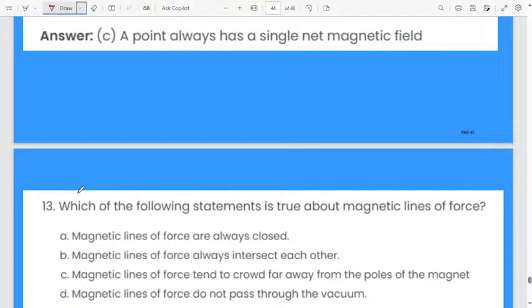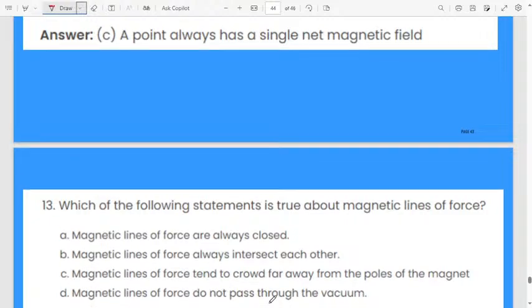Which of the following statements is true about magnetic lines of force? First one, magnetic lines of force are always closed. Next, magnetic lines of force always intersect each other. They will not intersect at all, so this is wrong. Magnetic lines of force tend to crowd far away from the poles of the magnet. Then last one, magnetic lines of force do not pass through a vacuum.